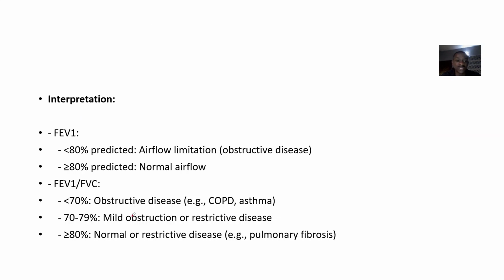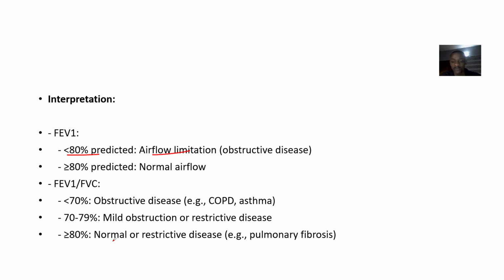Okay, so what is the interpretation of result? If you are finding the forced exhalation volume in 1 second to be less than 80, that means what? The airflow is limited. If it is more than 80%, the airflow is normal. Okay, so if you are finding this ratio to be low, that means you are dealing with things like obstructive disease. Okay, if it is 70 to 79, it's mild. If it is above 80, that means there's normal or restrictive disease.